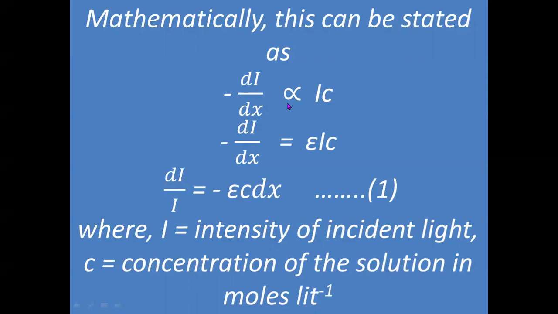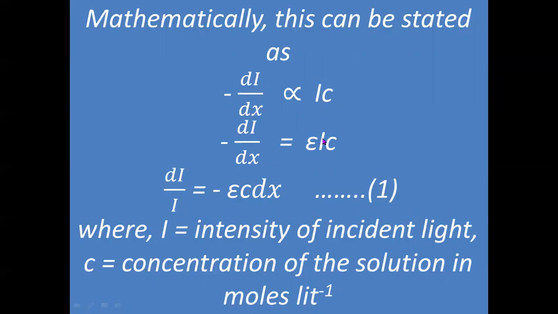If we want an equation, it will be: minus dI by dx is equal to epsilon into I into C. As you know, C is the concentration of the solution, I is the intensity of light, and epsilon is called the molar absorption coefficient. If we want to integrate the equation, similar terms should be on one side.